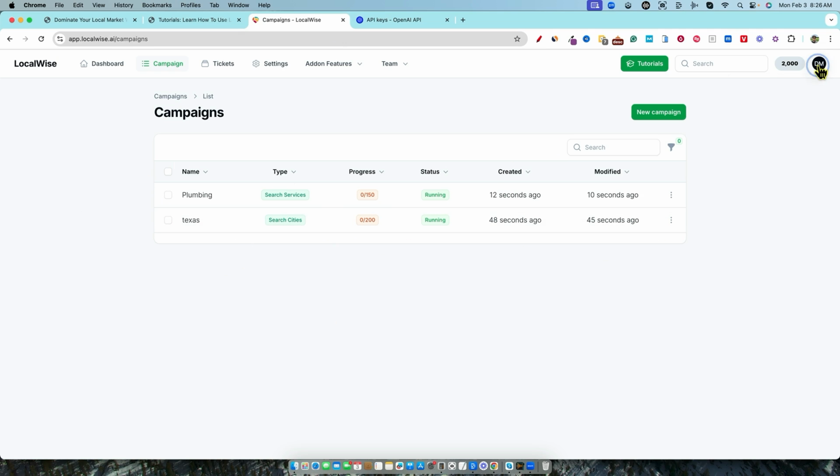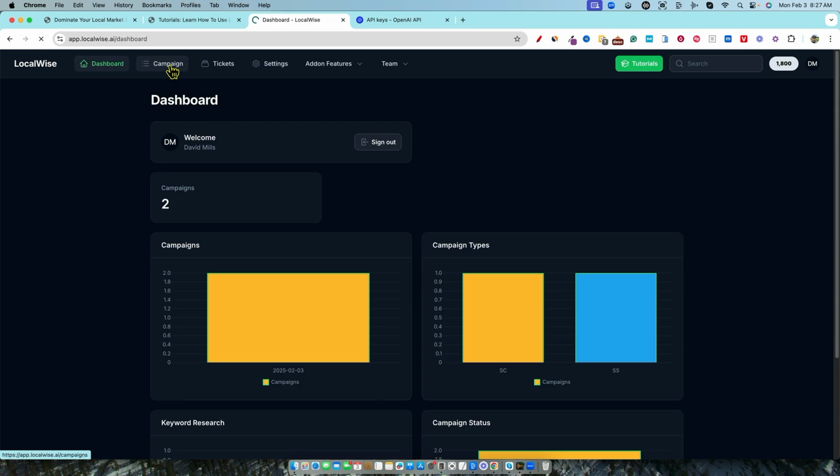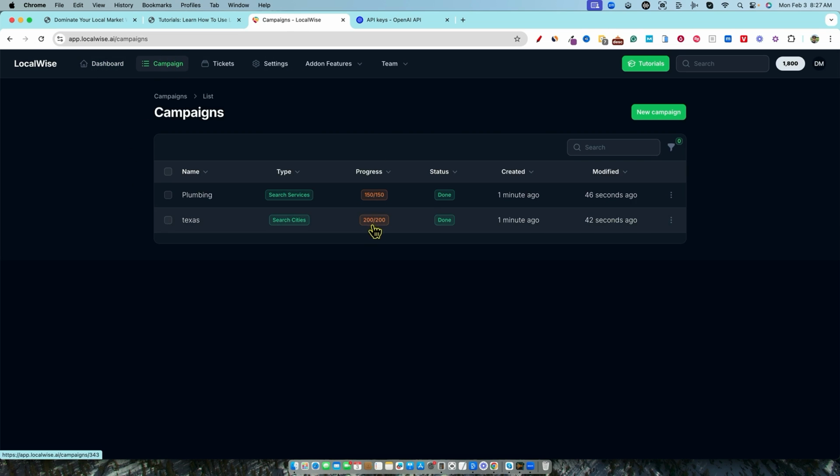And I think that there is a dark mode we can go over here. Let's go ahead and switch to dark mode now. I like dark mode. I was able to do a few minutes in light mode with you guys, but I really think that the dark mode just shines really easy on the eyes, bright buttons and everything. So right now it is in progress. Now I don't know if it actually updates in real time. So then I would just click off and then click back on and see that, okay, so it is still running. Actually, no. Okay, progress. So it says at status that it's done. Okay, so we'll go run those other 2 in a second.